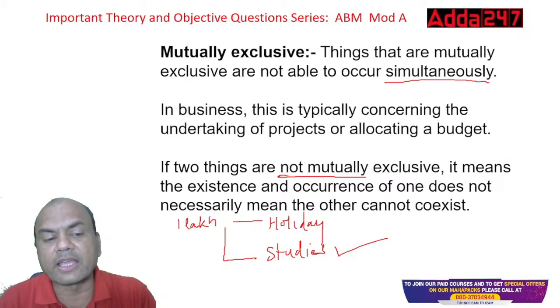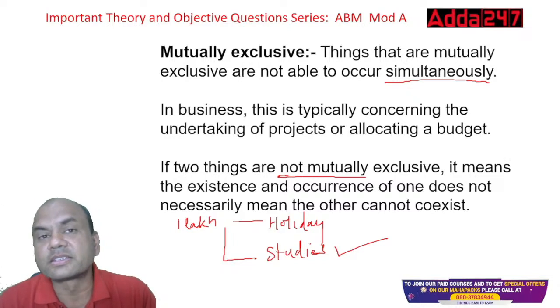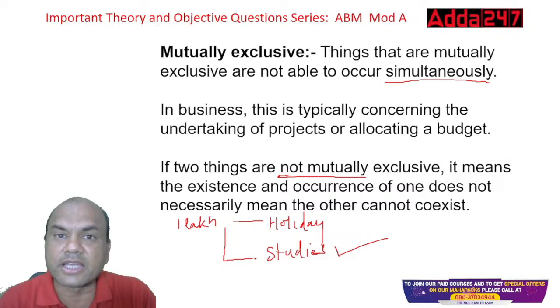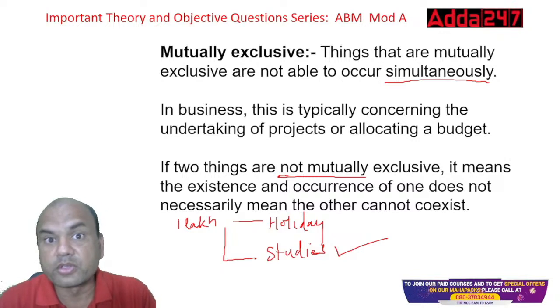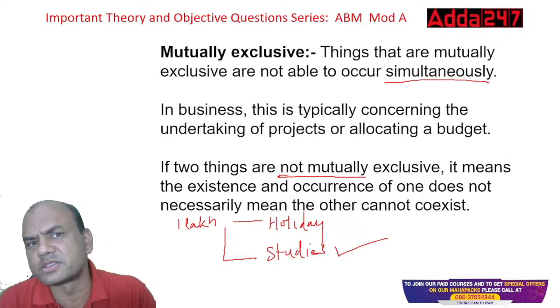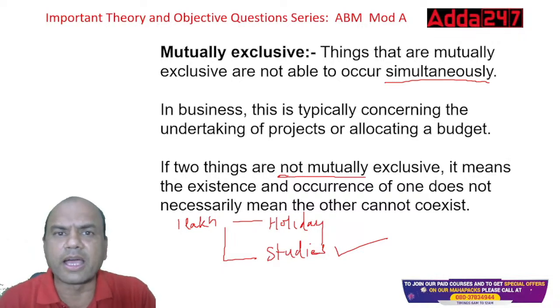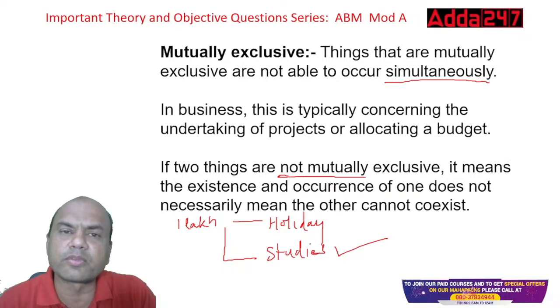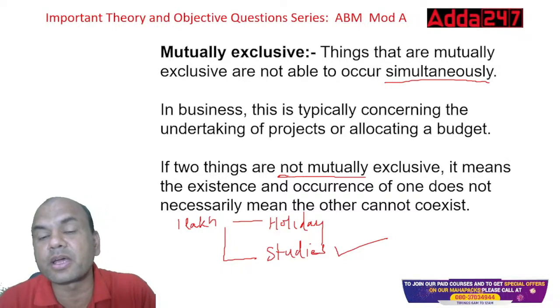I can have scoring a first class and passing. Scoring a first class and passing are not mutually exclusive, because I can pass as well as score in the first class. But passing and failing are mutually exclusive.